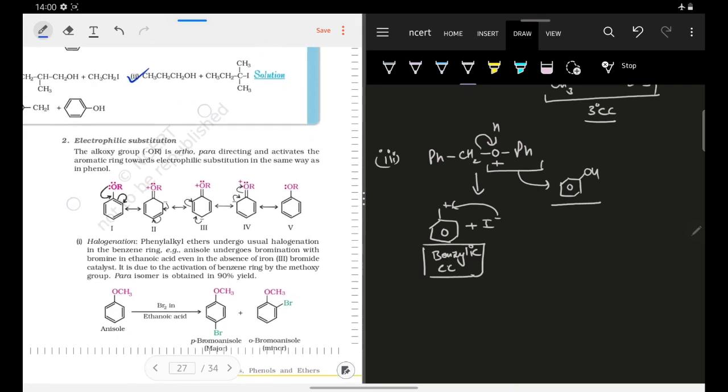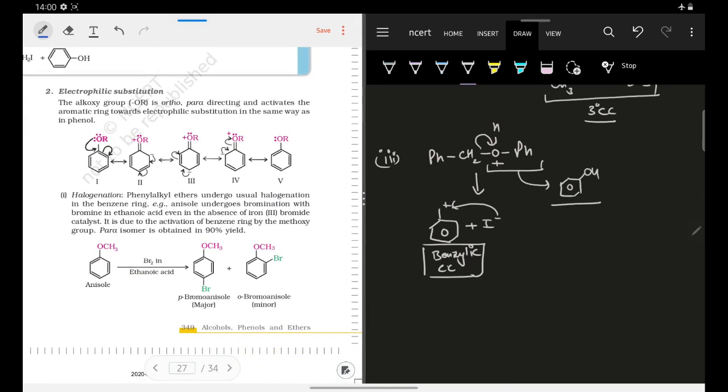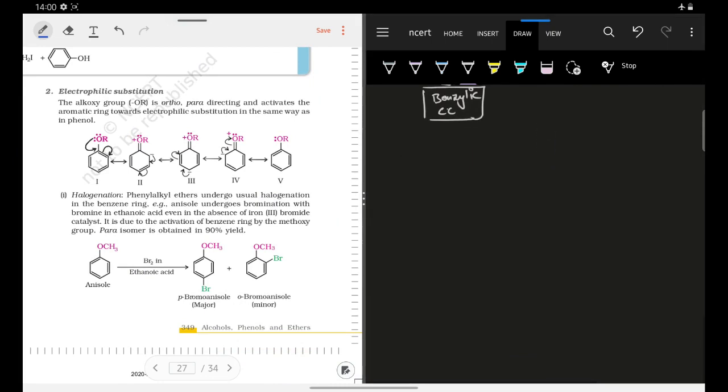Now let us try to focus on your electrophilic substitution reactions, how these actually occur. So I have already told you that a particular substituent on benzene ring has two different effects. One is the reactivity and one is the orientation of your incoming electrophile. So we know that these OR groups, these are electron donating groups. Why? Because oxygen has lone pair of electrons on it, so they can give these electrons to the benzene ring. So the benzene ring will be electron rich.